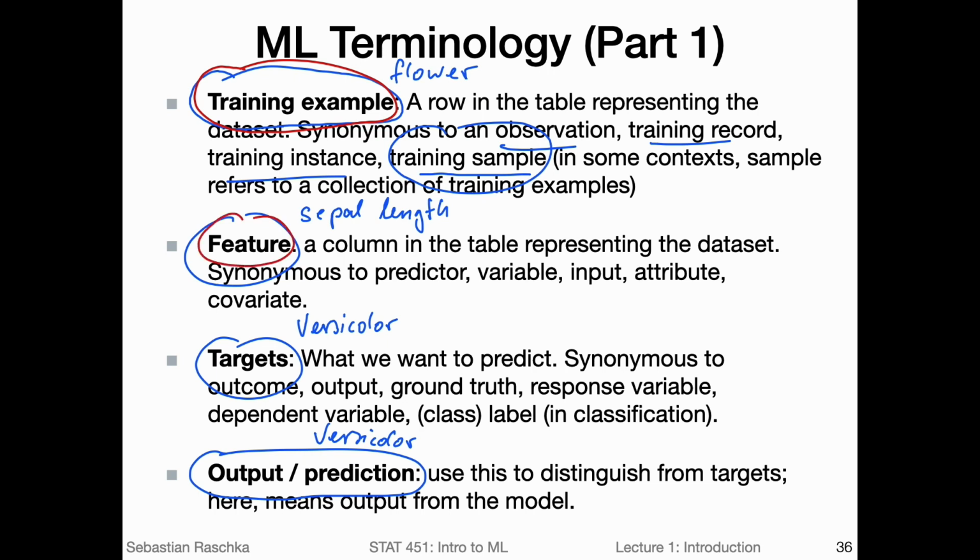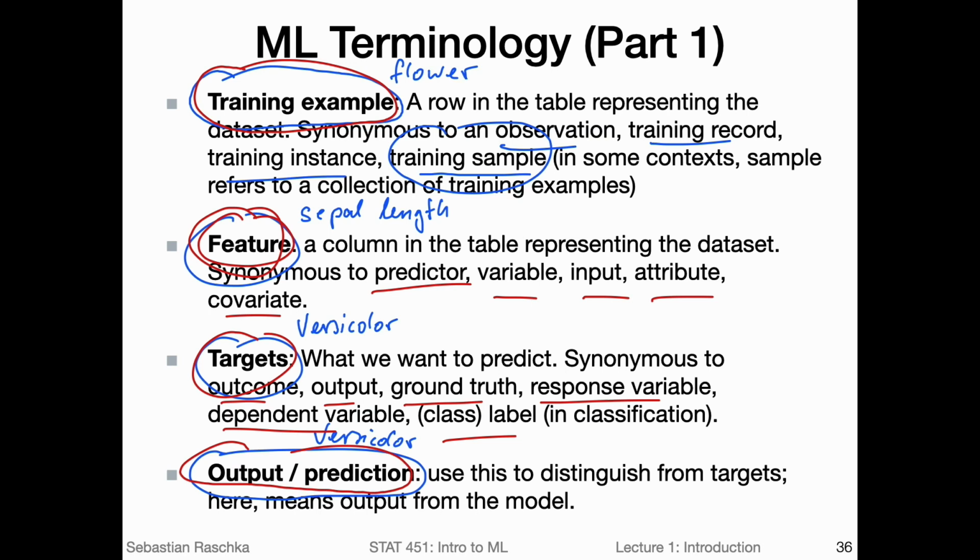Then the feature: in statistics we also sometimes say predictor or covariate, sometimes also variable, input, or attribute. So there are many different words again for the same thing. We'll try to use the term feature because that's most common in machine learning. Targets, for that we also have different words: outcome, output, ground truth, response variable, dependent variable, and in the case of classification, class label.